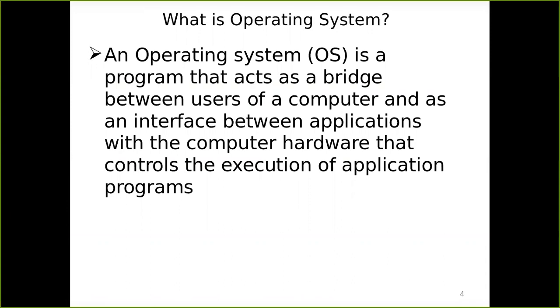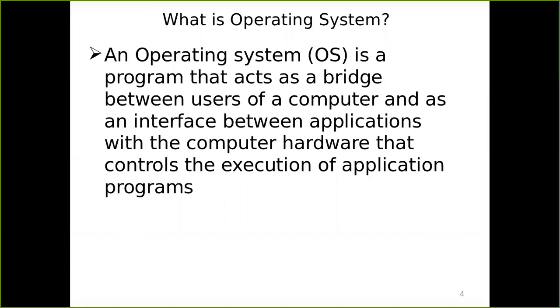But you have a lot of things in between. The operating system will not only allow the user to run his applications or programs, but at the same time it has to protect other users from this user, and also protect the system from other users.